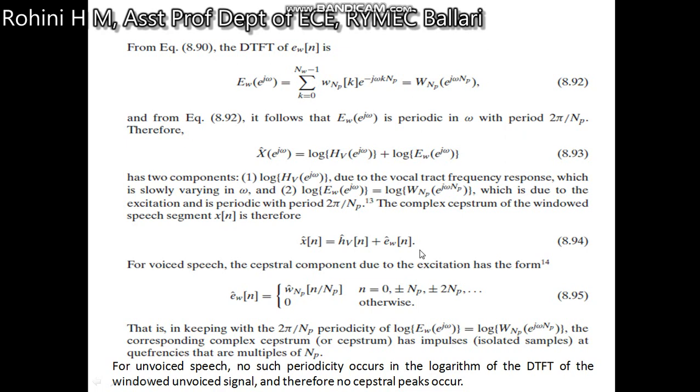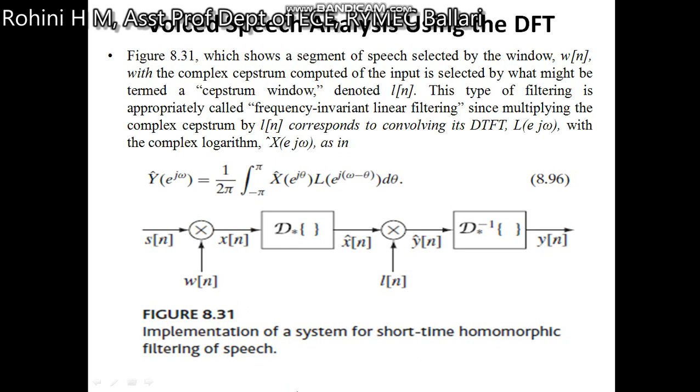For voiced speech, the cepstral component due to the excitation is of the form ê[n] equal to the window function w_Np[n] by p, for n equal to 0, Np, 2Np and so on, and 0 otherwise. For unvoiced speech, no periodicity occurs in the logarithm of the DTFT of the windowed unvoiced signal, and therefore no cepstral peak occurs. Next is voiced speech analysis using the discrete-time Fourier transform.